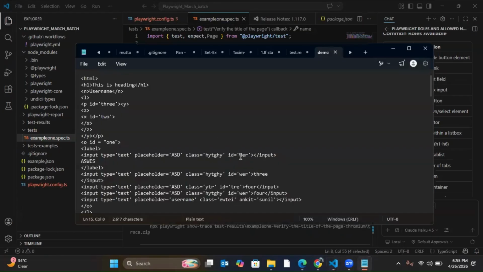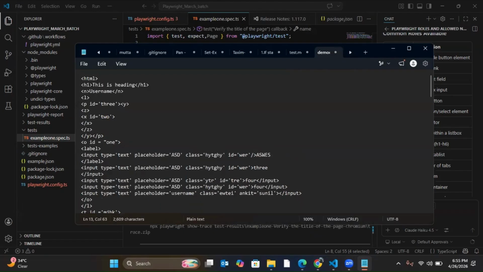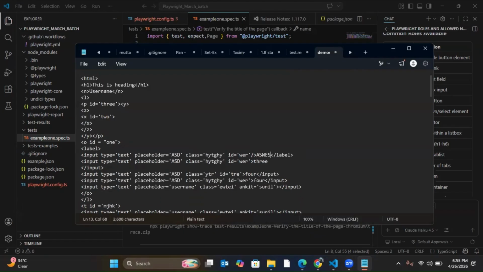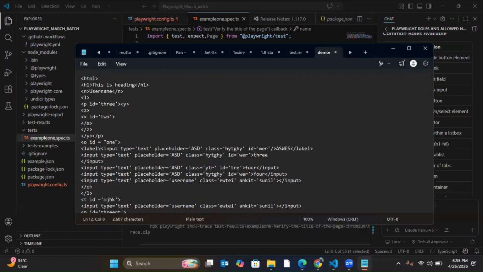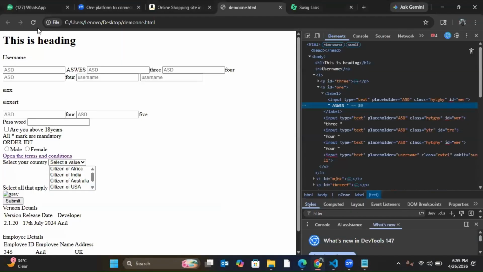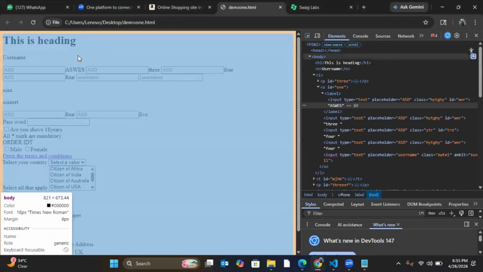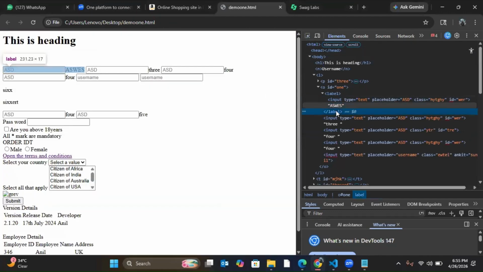Let me do one thing, I won't give any space, or else if one space is missed, it will be a problem. Let me refresh. Still it is taking. Oh no, there is no space.